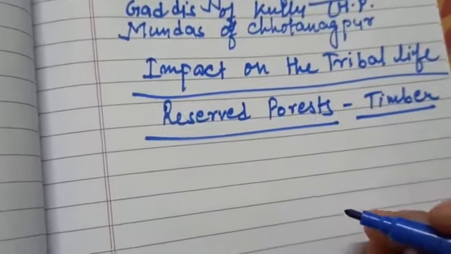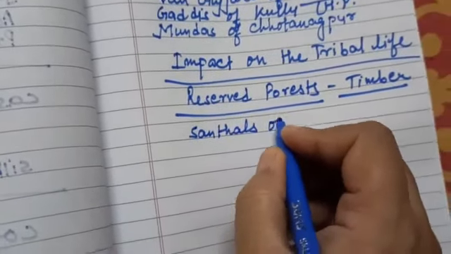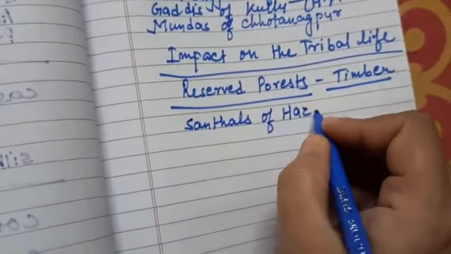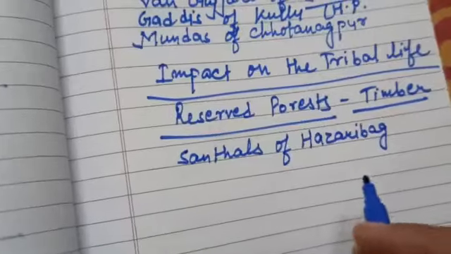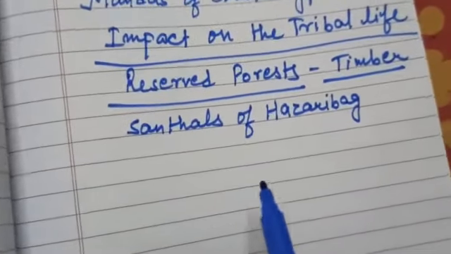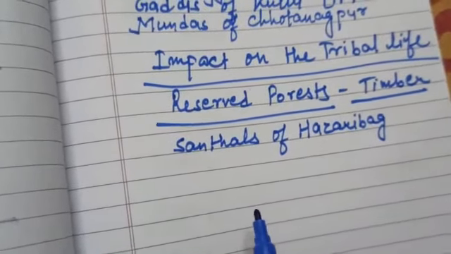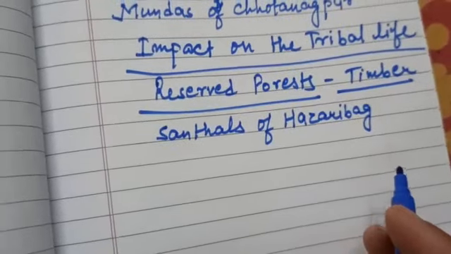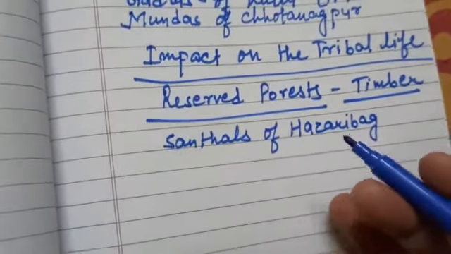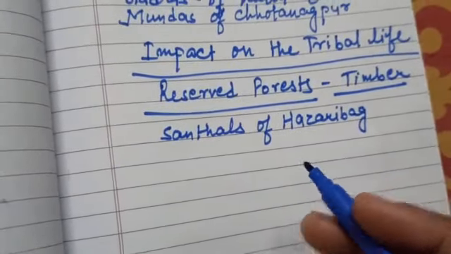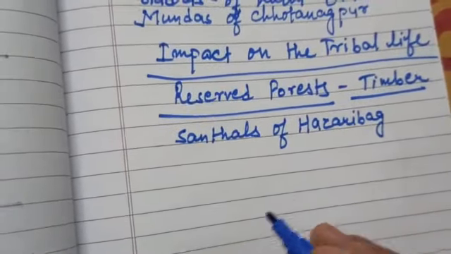Now we will see the case of the Santhals of Hazaribagh. Hazaribagh is in the Jharkhand area, and these Santhals were rearing silkworms for the production of cocoons. When the demand for Indian silk increased, efforts were made to encourage silk production, and the traders, their agents and many middlemen approached the growers, those who were growing silk cocoons. They gave them cash loans and collected cocoons from them.